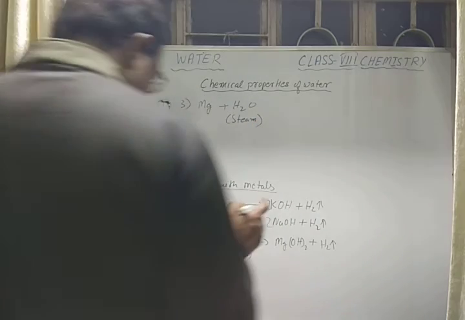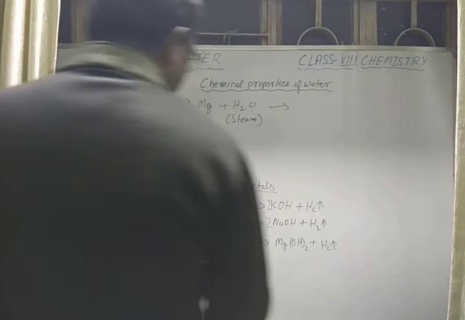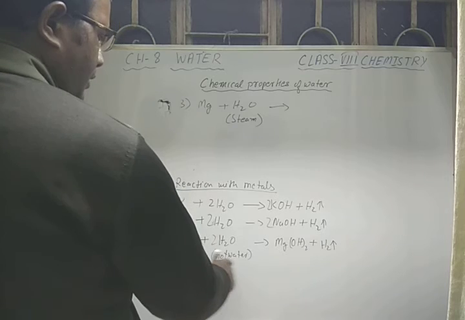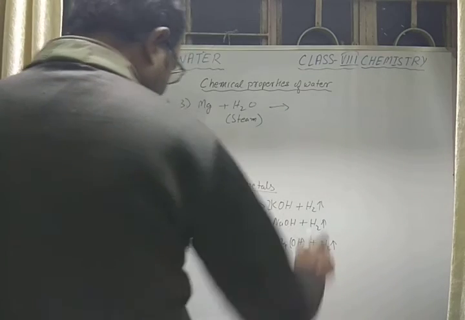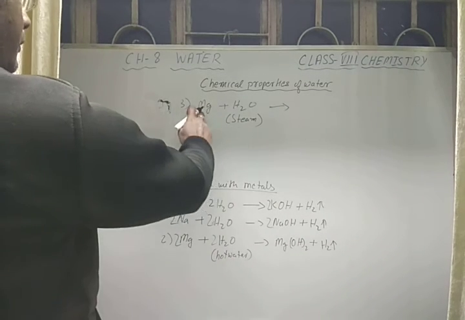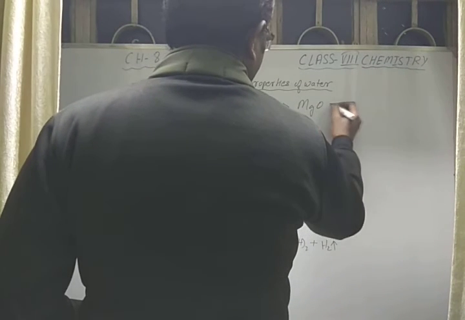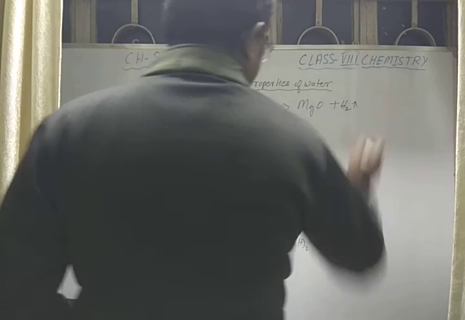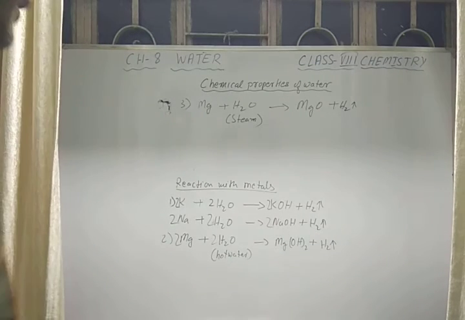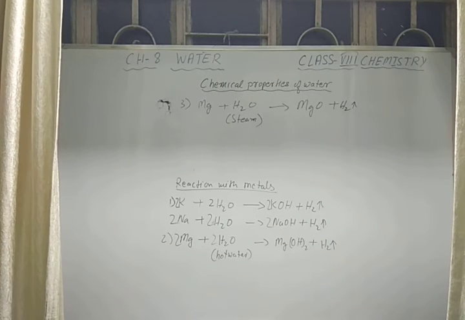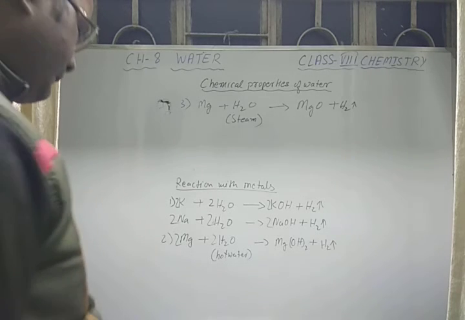The same you get when hot water is used: magnesium reacts with hot water to form magnesium hydroxide with release of hydrogen gas. But when you pass steam over magnesium, what will you get? You will get magnesium oxide with the release of hydrogen gas. So this is a difference. Okay. So when magnesium reacts with hot water, you will get magnesium hydroxide, but when steam is passed through the magnesium, you will get magnesium oxide.